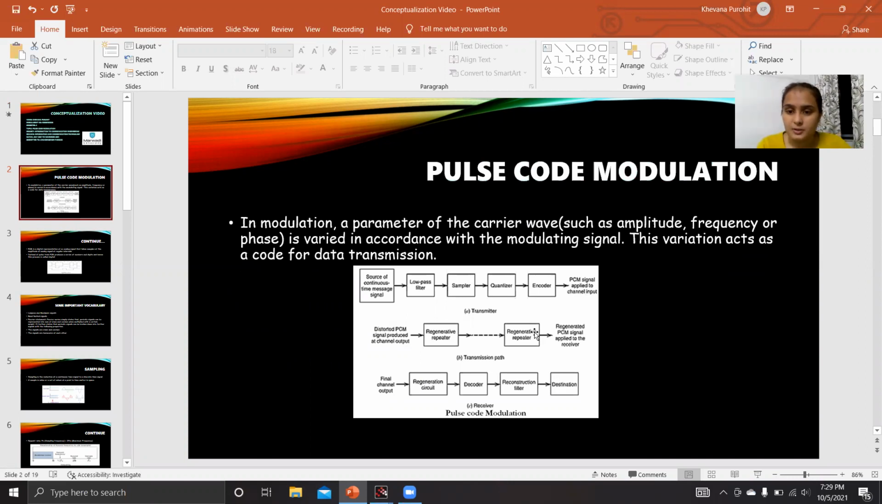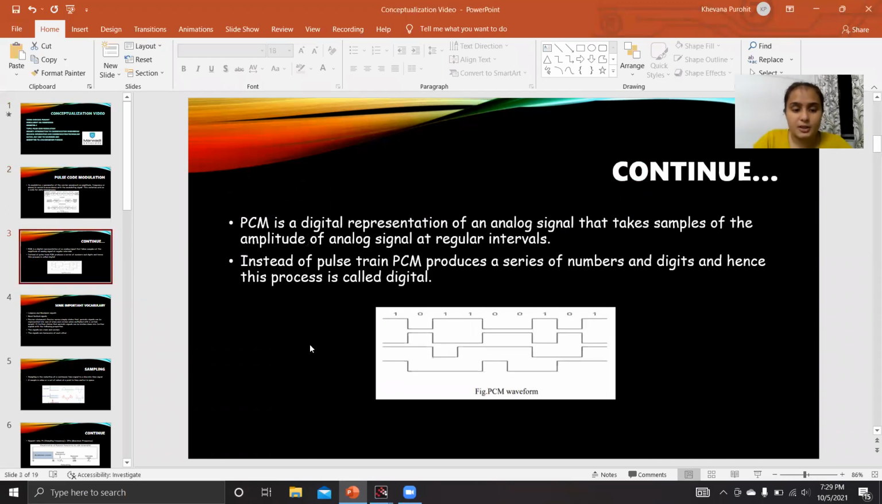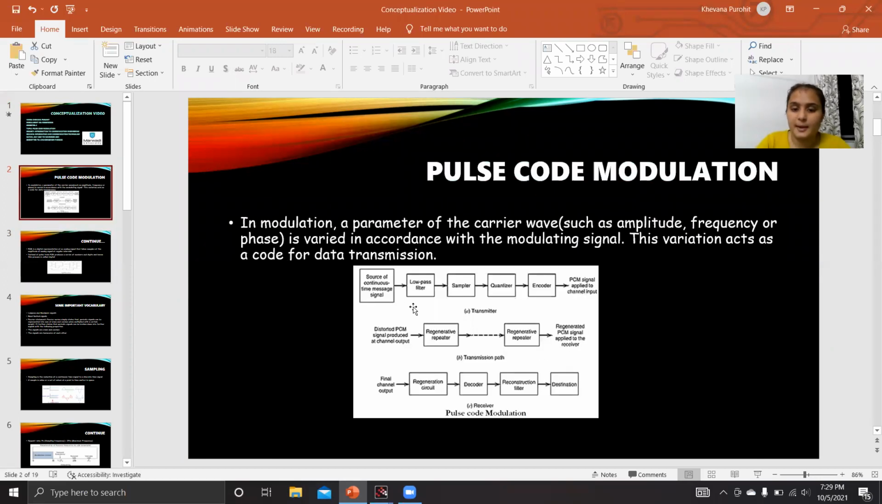Now, what is modulation? In a signal, there are three parameters called amplitude, frequency, and phase. If we make a change in any of these three, then that is called modulation. Now, what does a PCM have? A PCM has a sampler, a quantizer, and an encoder as its main elements.